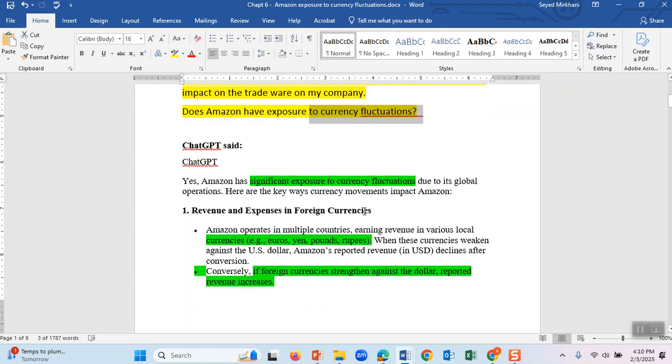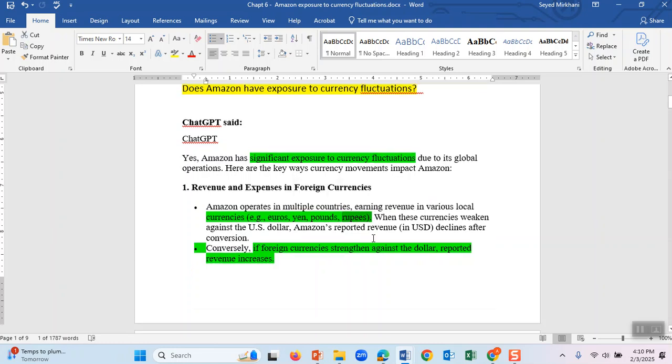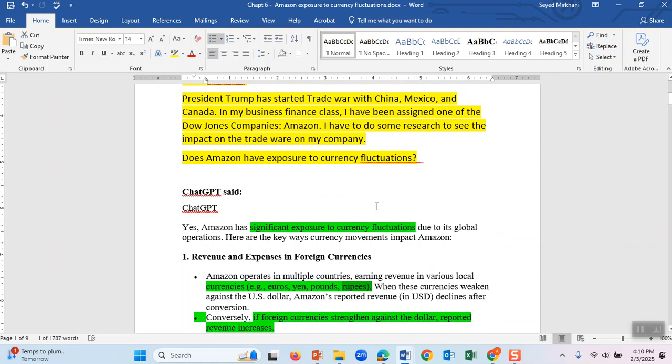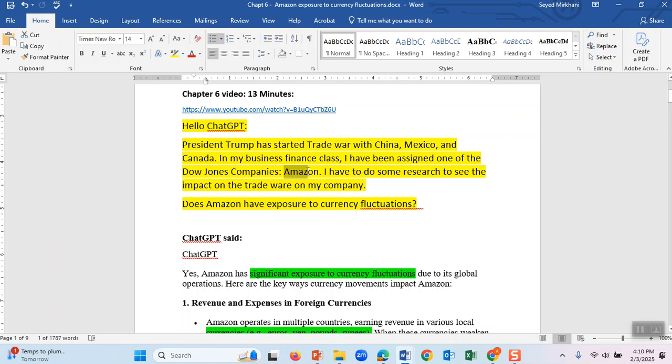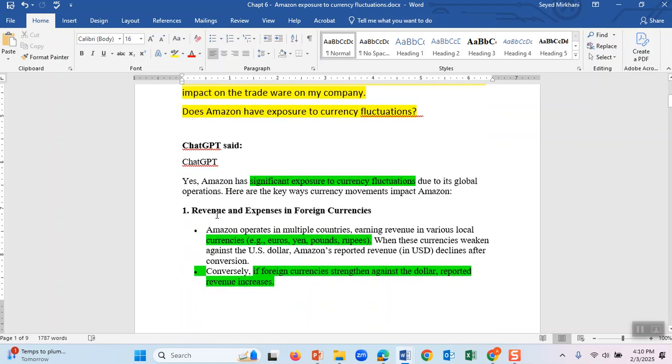And here is what ChatGPT is telling me: yes, Amazon has significant exposure. Why? Because it has significant operations in other countries, particularly in euros, yen, which is Japanese currency, and rupees. And rupees are for Indians. Therefore, I want you to do this research about your company. Instead of Amazon, if you are assigned, for example, Walmart, you say Walmart here to see if it is exposed, and